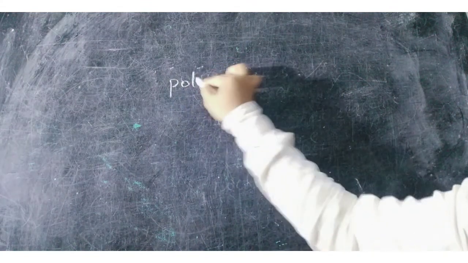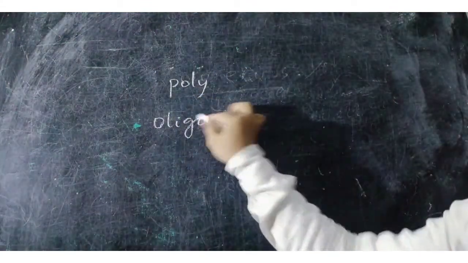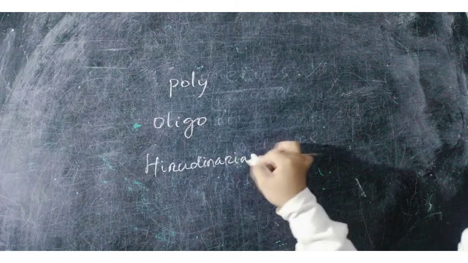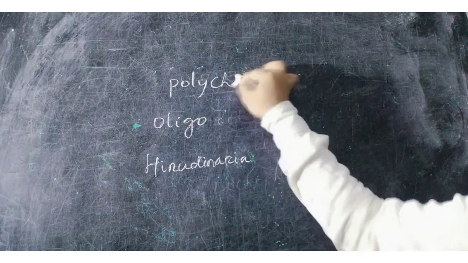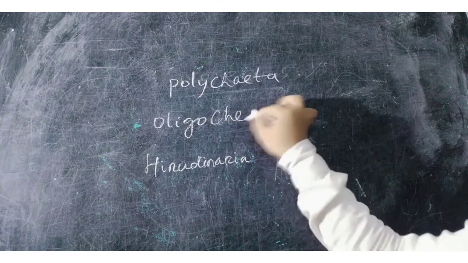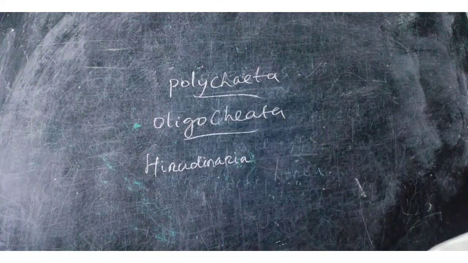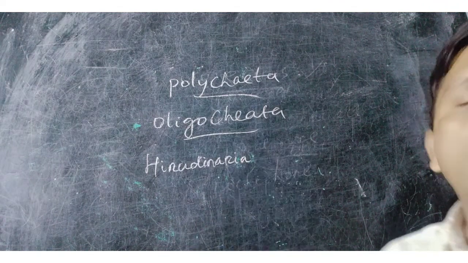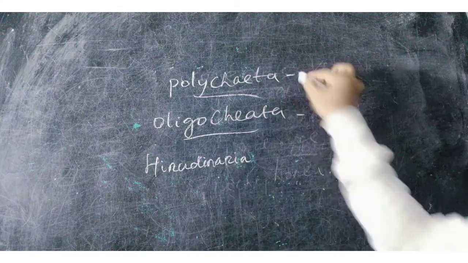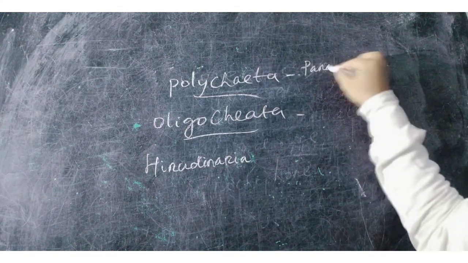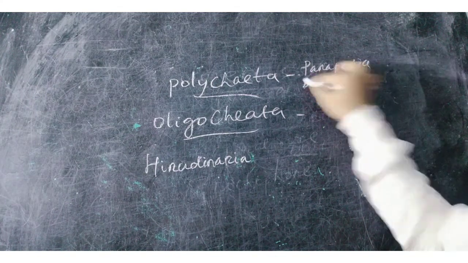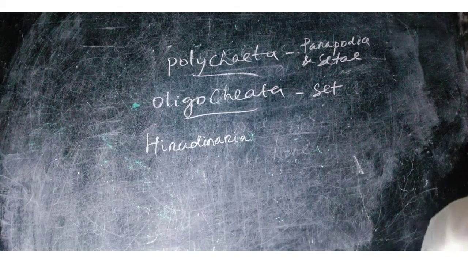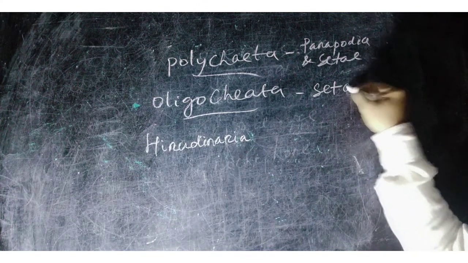In Polychaeta, parapodia and setae are the organs of locomotion, numerous locomotory organs. In Oligochaeta, only setae are found.